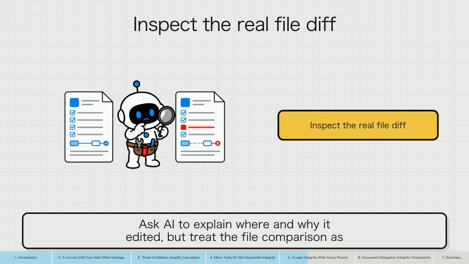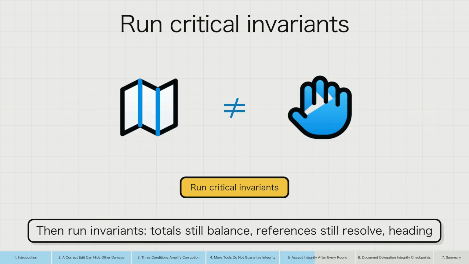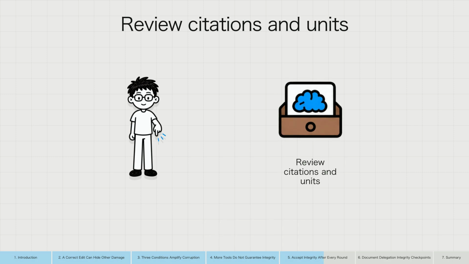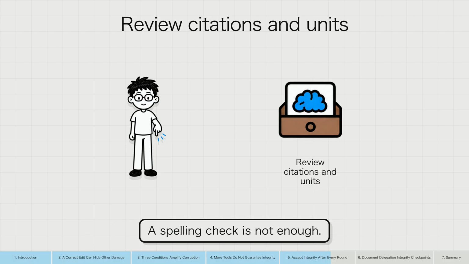Ask AI to explain where and why it edited, but treat the file comparison as evidence and the explanation as a claim. Then run invariants: totals still balance, references still resolve, heading structure remains complete, and critical conclusions still match their sources. For contracts, finance, medicine, law, or public commitments, sample surrounding context, cross-references, and units. A spelling check is not enough.